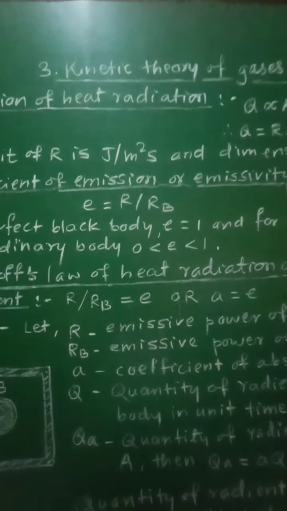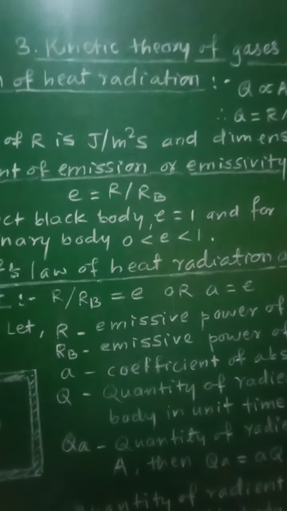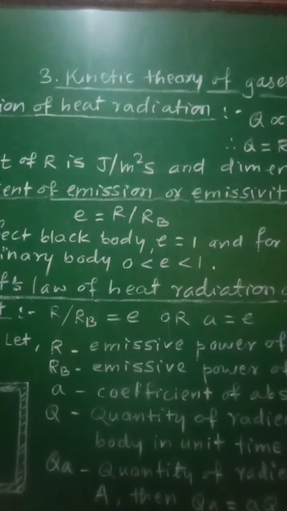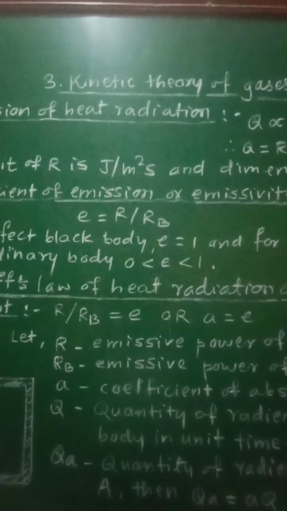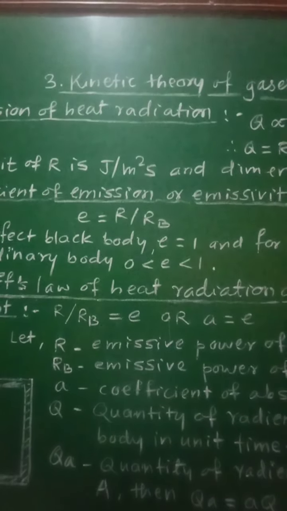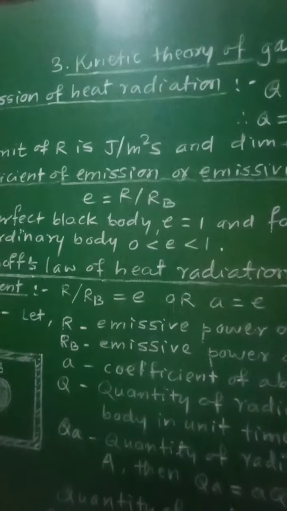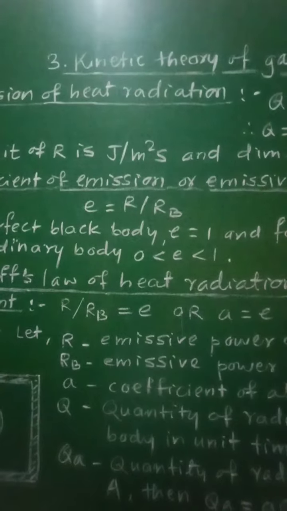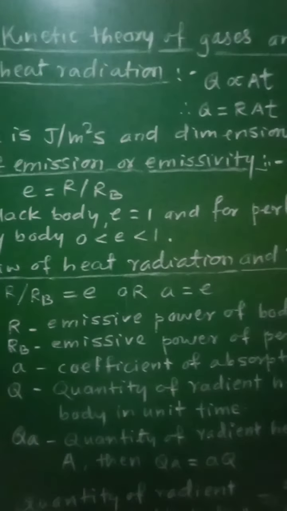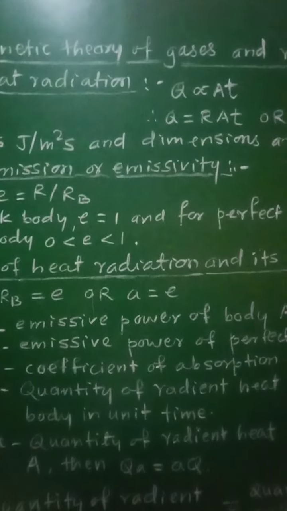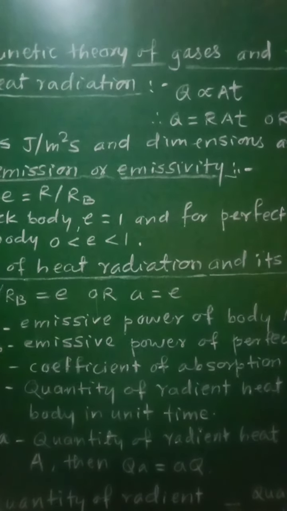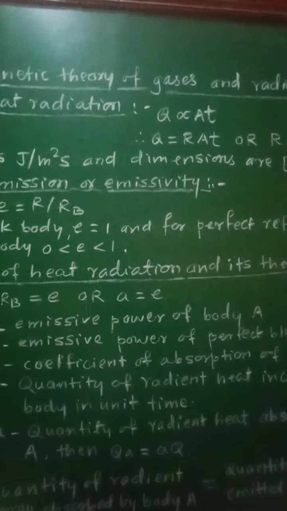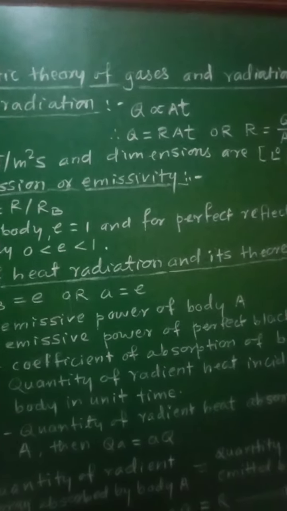Third factor is the surface area of the body, that is capital A. And the fourth factor is the time duration for which the body emits radiation, that is small t. So that will be the time duration t. The amount of heat radiated, let capital Q, is directly proportional to the surface area of that body A and the time duration for which that body is emitting energy.